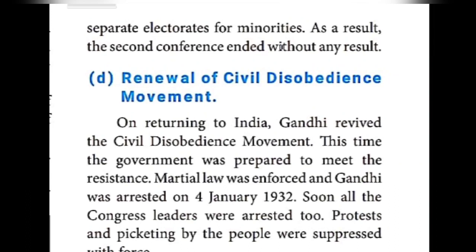The next one: while the second round table conference was going on, they were demanding separate electorates for minorities. They announced separate electorates for minorities. Gandhiji didn't like that, so at once he came back. When he entered India, he was arrested by the British officers. As a result, the second round table conference came to an end without taking any decision.